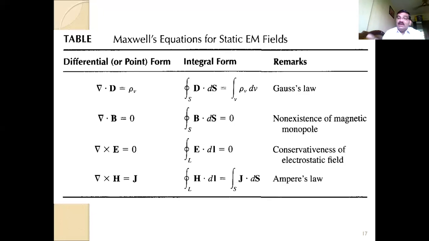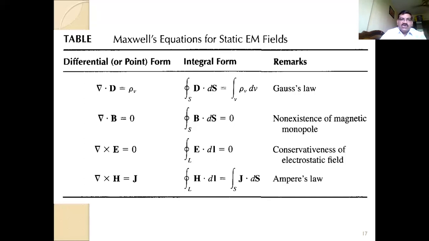Now what Maxwell has given is the equation for the time varying field. Alternating current may be one example. Time varying means it will go up and down, above in the positive half cycle and below the threshold of 0. Whatever the cycles, it may have a positive half cycle and a negative half cycle, it may be a sinusoidal signal, or it may be any other type of signal.